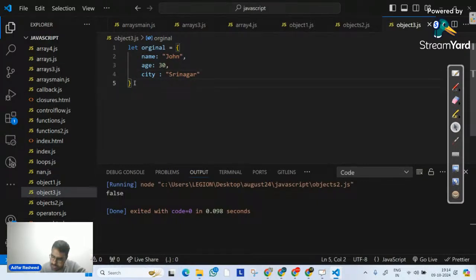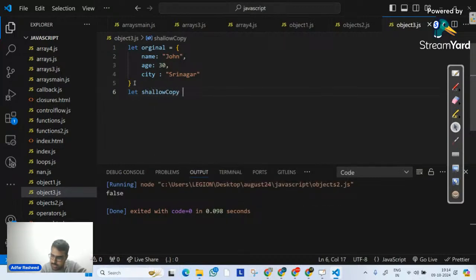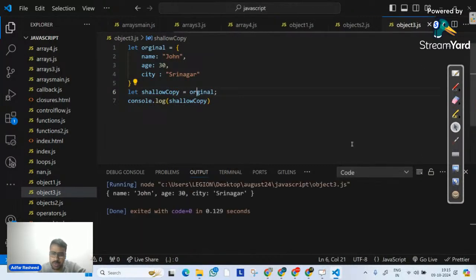Let's make a copy of it. I will say let shallowCopy equal original, like this. If I try to console.log shallowCopy and execute it, there is an error. The error is a variable typo with an extra I. Now if I execute it, we can clearly see it has created a copy. Since it's a direct assignment operator, it is going to be a shallow copy. Shallow copy means reference, call by reference. That's what we mean by shallow copy in JavaScript.